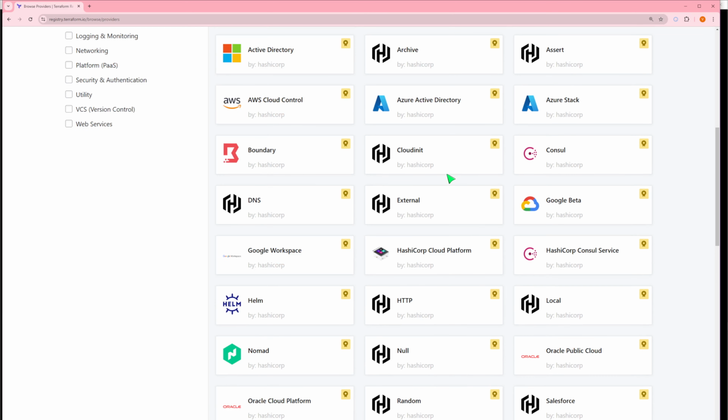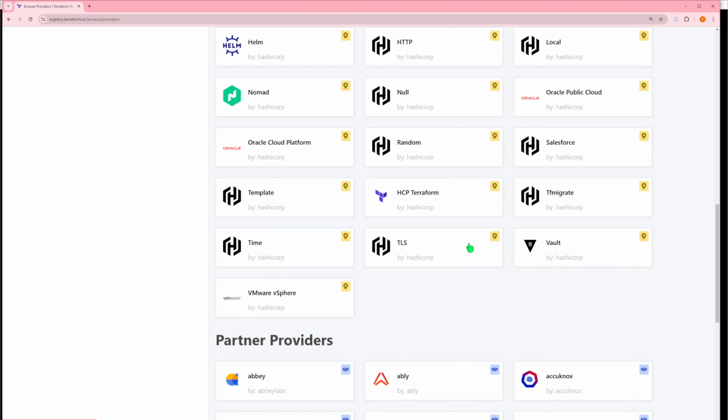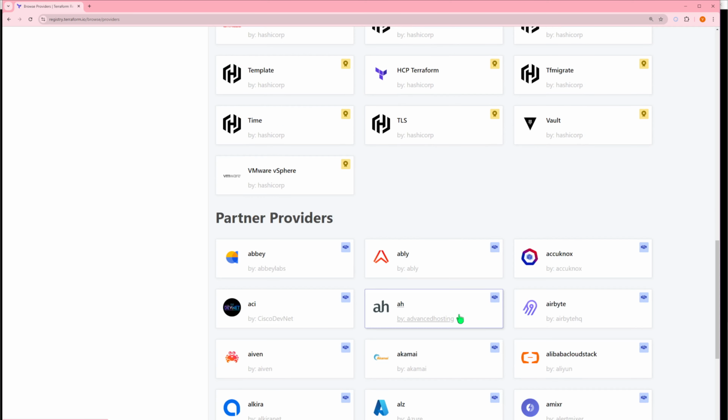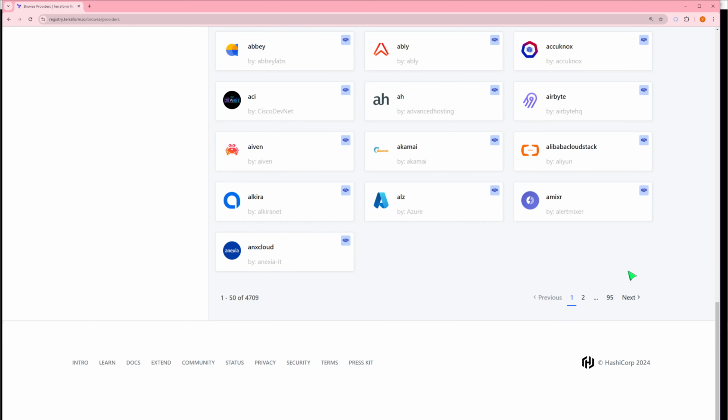These are all the things that are developed by HashiCorp, and then there are partner providers where the respective company itself wanted to develop a few things which we can adopt into your automation. You look at here, there are like 95 pages. That means it is supporting a lot of providers that Terraform can support.